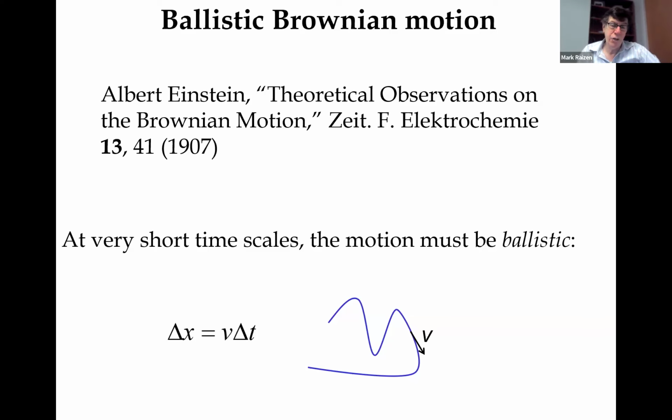But Einstein realized that at short time, there's a problem with diffusion, that it gives an undefined velocity and undefined kinetic energy. And so he corrected this in 1907 and predicted that at short time, the motion must be ballistic. That is, there's a smoothing essentially of the Brownian motion. Instead of being random at all time scales and length scales, it actually becomes smooth and well-defined.